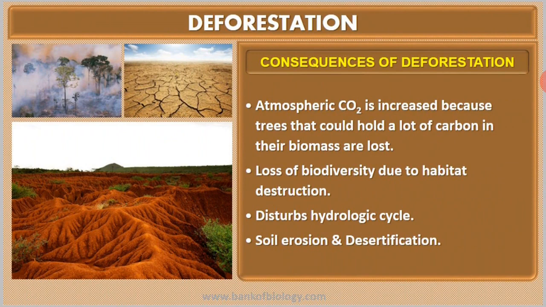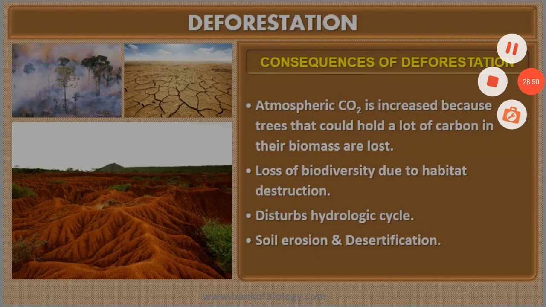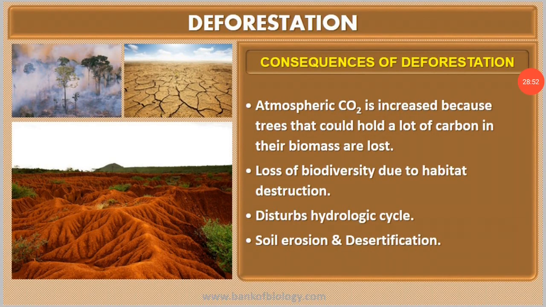If trees would be there, there would be no problem of carbon dioxide. And when you go on cutting the trees, there will be loss of biodiversity also due to habitat destruction. Then along with this, there is a disturbance in hydrological cycles like your carbon cycle, water cycle, etc. Then due to deforestation, there is also soil erosion, and in extreme cases that will lead to desertification. So these are all the consequences of cutting the forest or deforestation.